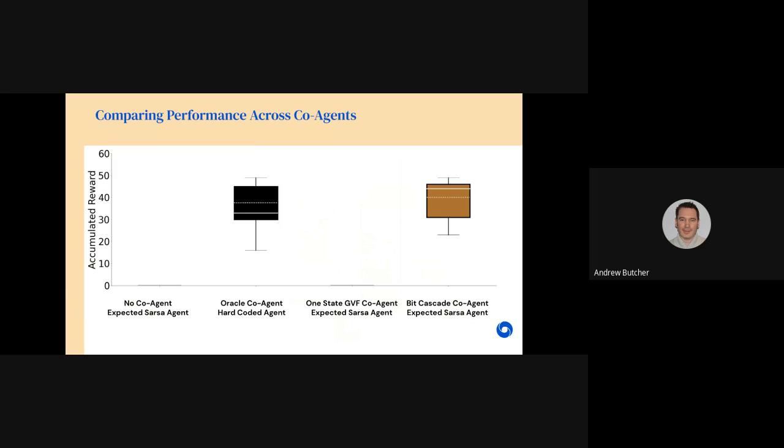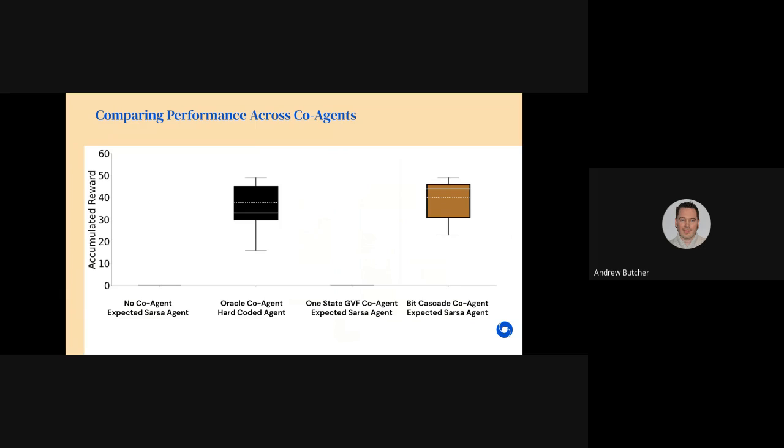Here, we examine the performance of several co-agents with different temporal representations. The paper has a much larger set of experiments. The first experiment, no co-agent, expected SARSA agent, is our default case, a tabular expected SARSA agent which fails to earn reward in this task.